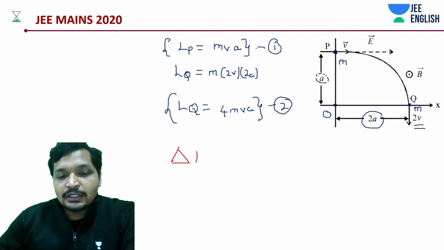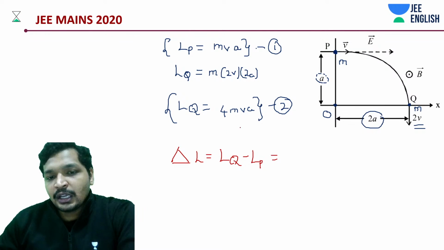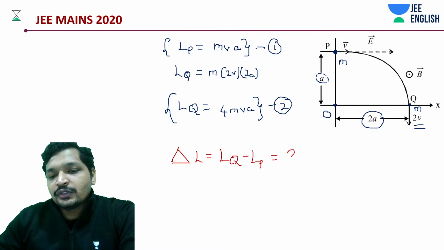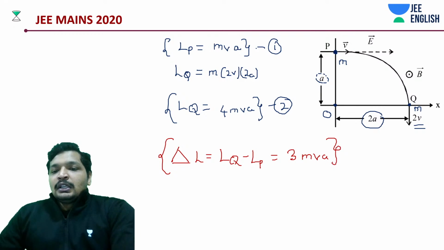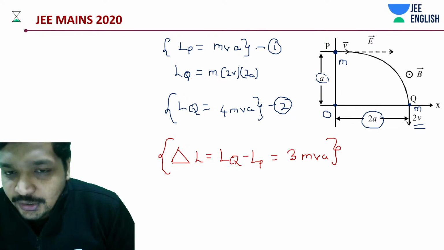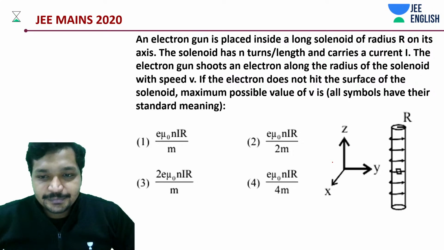Delta L is going to be LQ minus LP. If you solve this, mva common, it's 4 and 1. It should be 3mva. So the fourth option is wrong. That's it. That's all about this question. Right, let's get into the next question then.